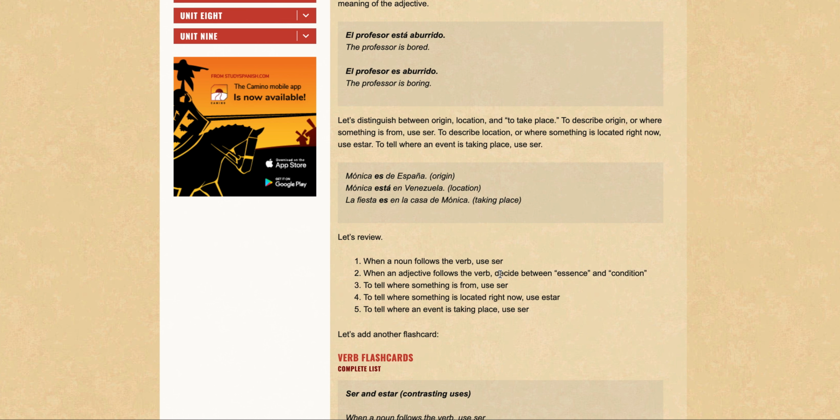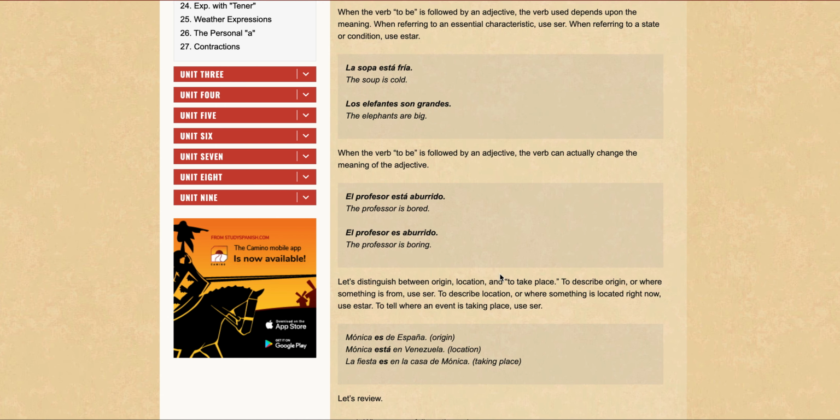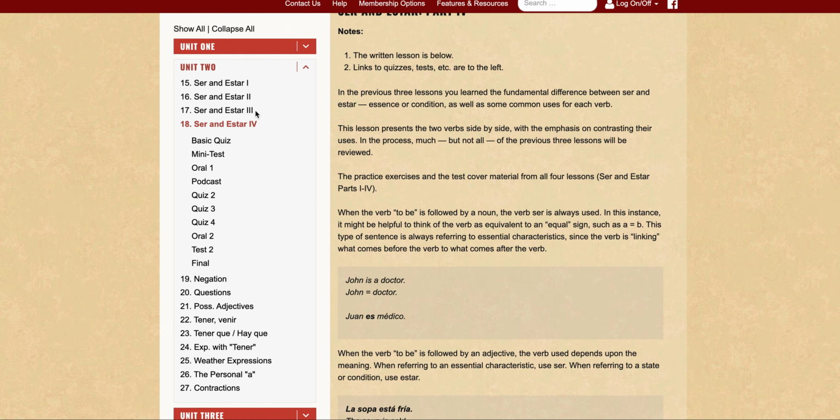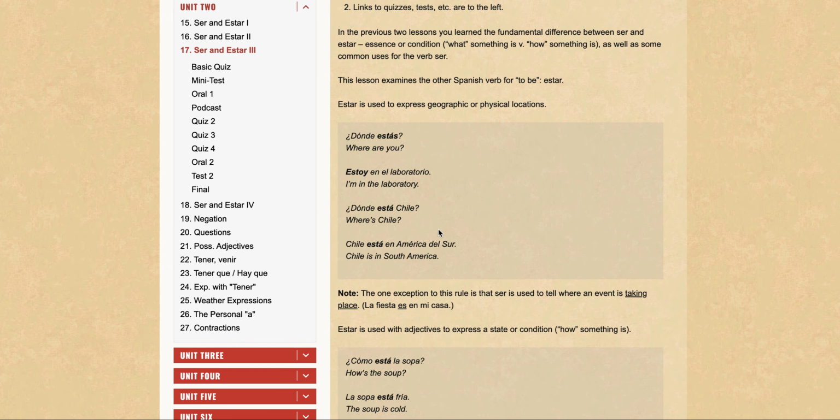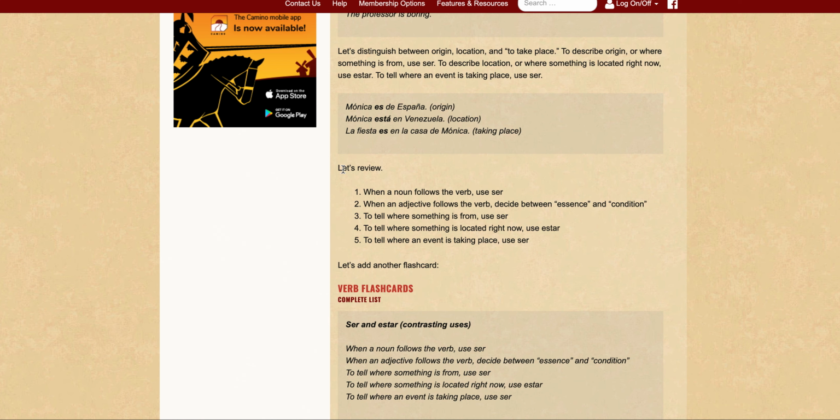And the third thing is, if you're talking about where an event is taking place, anything defined with an event about where it is taking place, we use the ser form, and that we know from section 17. We had an exception to the rule of where to use the ser form, and that was in section 17, using ser as an exception. So let's look at some examples, right?